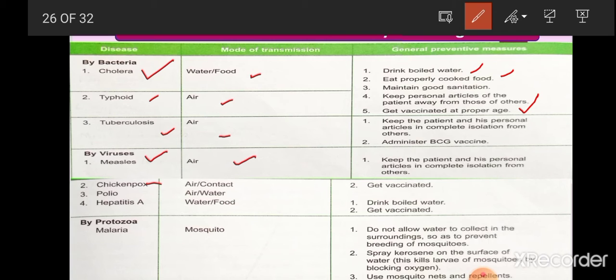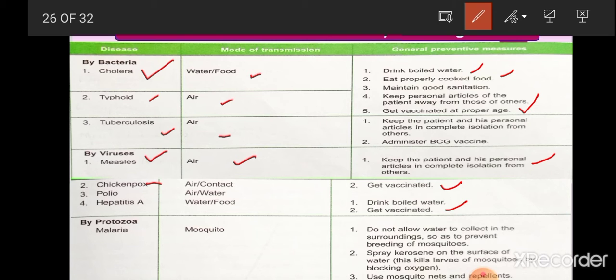So what we have to do is keep the patient and his personal articles in complete isolation from others. Then get vaccinated, drink boiled water, and all these preventive measures are the same in all conditions, in all the diseases.